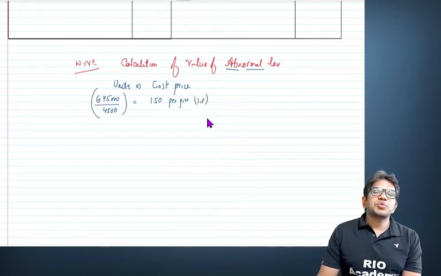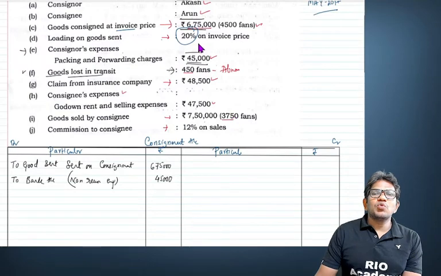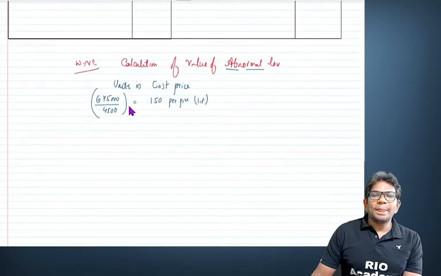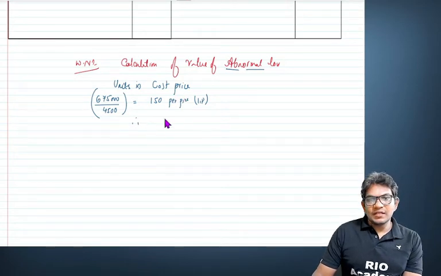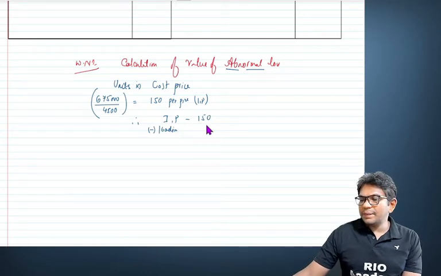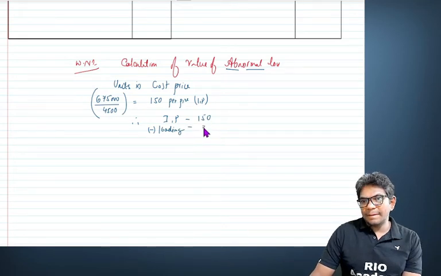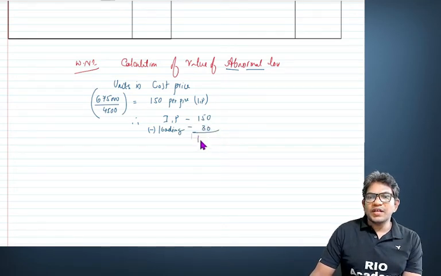Now, my dear student, we need to find out the cost price of this. They have given loading of 20% on invoice price. So invoice price is 150 minus loading. Directly you can take 150 into 20%, that comes to loading of 30. What is your cost price, my dear student?